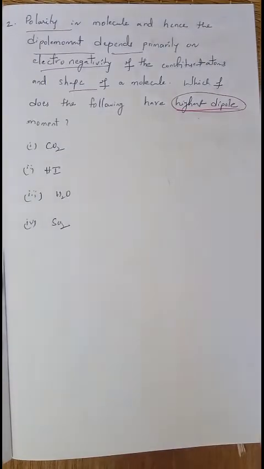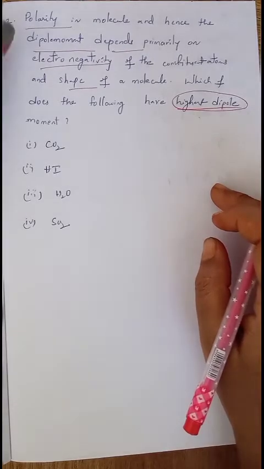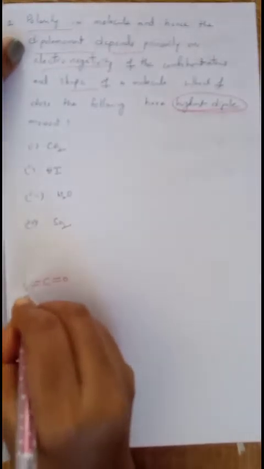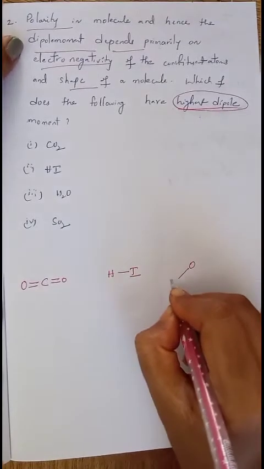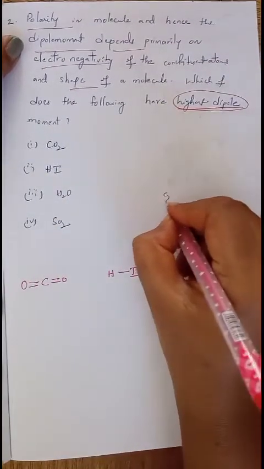There are 4 options. First try to write down their structures, then it becomes very easy to find the dipole moment. This is the CO2 structure. Next, HI. Next, H2O, which has a bent shape. And finally SO2.